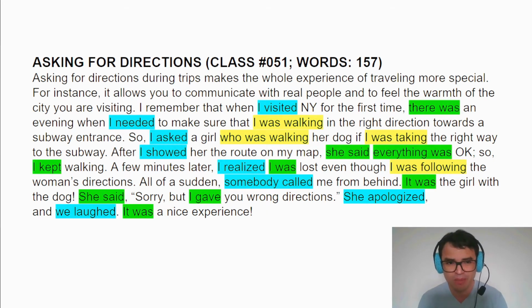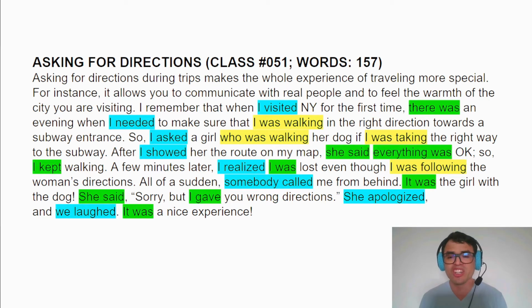I visited, I needed, I asked, I showed, I realized, somebody called, she apologized, we laughed. Great. Now, those were regular verbs. And as you can see, all the verbs end in ed, because that is what you have to do when you write a sentence in the simple past and you use regular verbs.